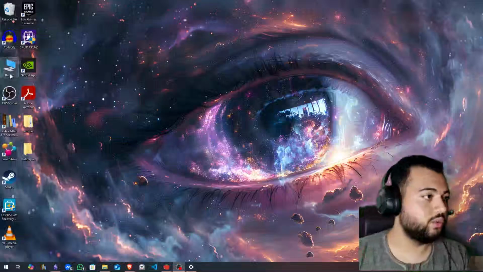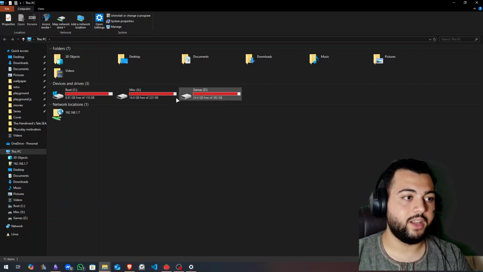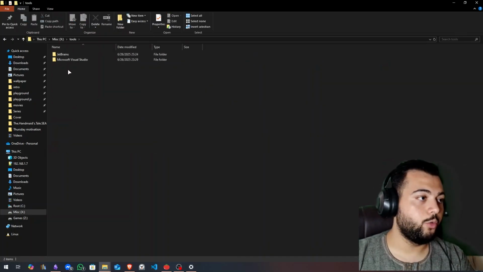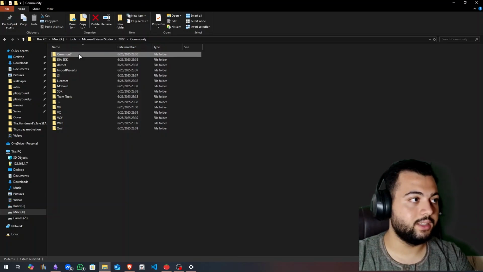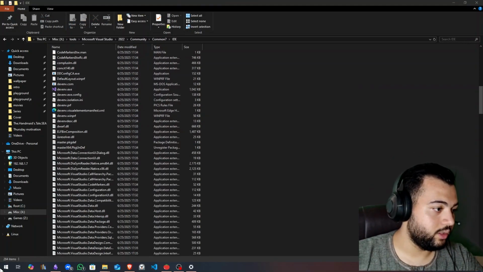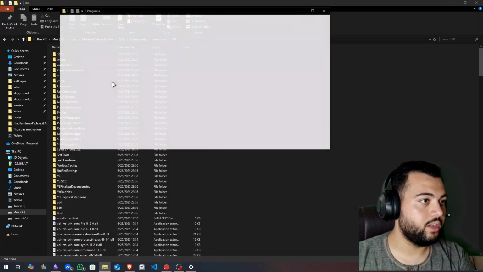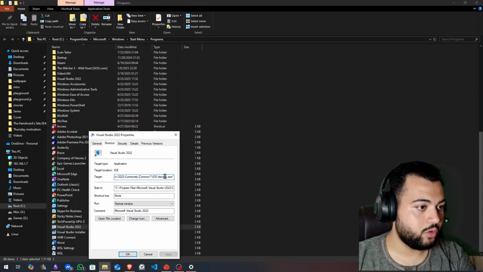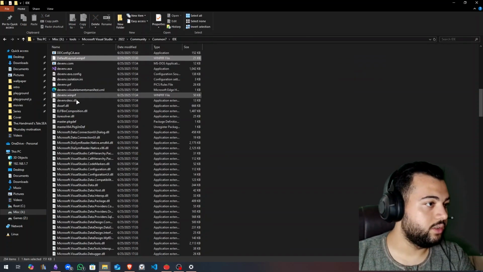So I've installed Visual Studio, but I had problems with space because, as you can see, I don't have much space left on my computer. So I installed it, but I have not opened it. So let's see if it will open, because I installed it on the C drive and then I moved it to this drive. So I'm having, wait, I know how to find it. So this is it. I can go to open file location. There it is. I will look for the original path. It was in Common7 IDE devenv.exe. So here I need to go to devenv.